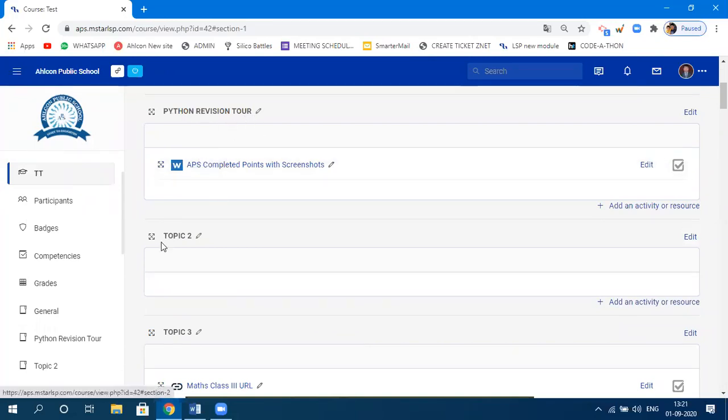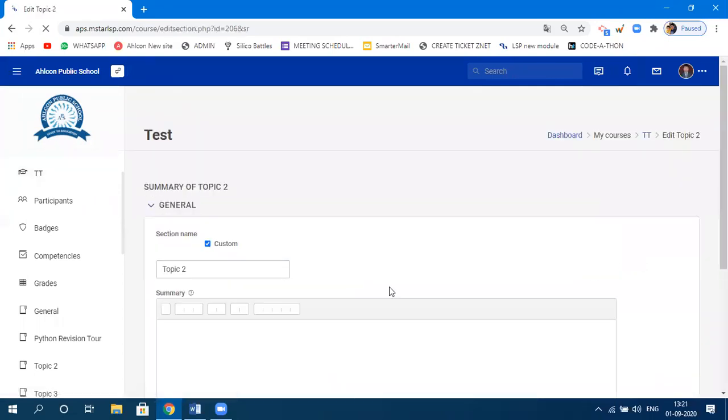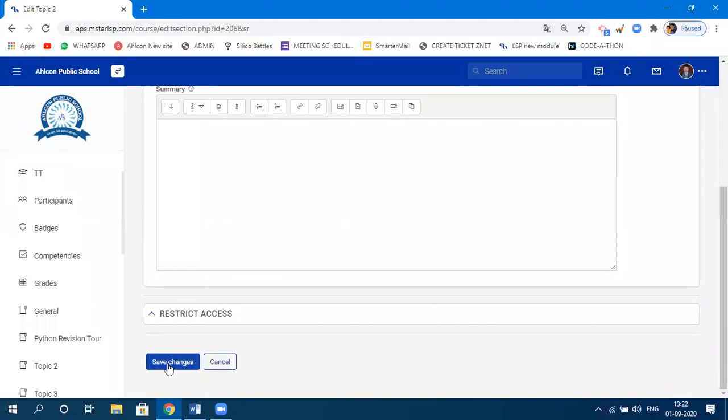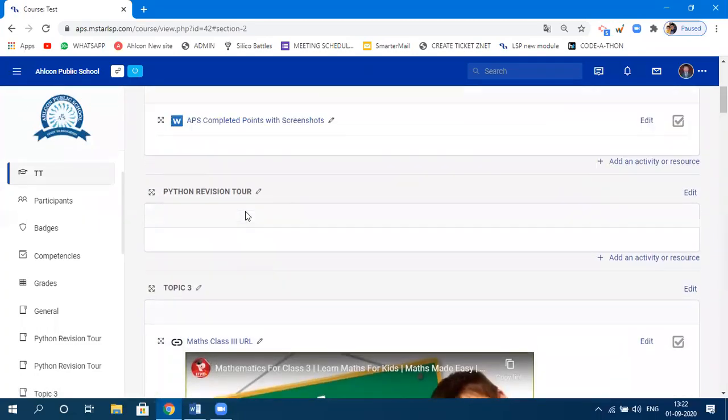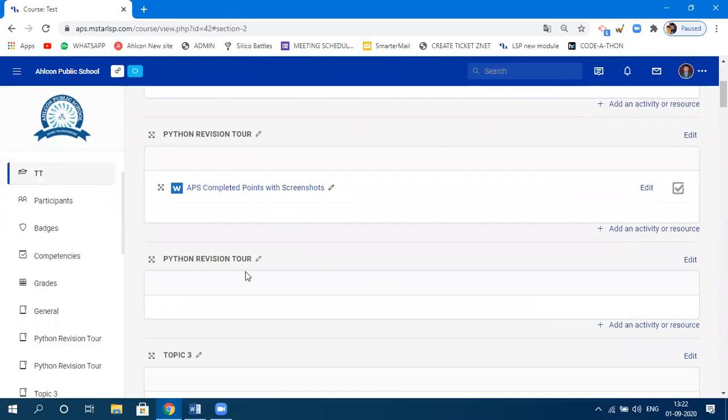Okay, I'll show you one more time how to do that. Let's say I just want to change this topic too. I'll click on edit. Click on edit topic. It will take you to the page where you need to change the topic. Click on custom and change the name which you want. Let's say again Python revision tour. Any name. Specify the description if you have. Otherwise, simply click on save changes. Okay. So now you can see Python revision tour. I have changed the name of topic 2 as well. Right? Now the chapter name is there.